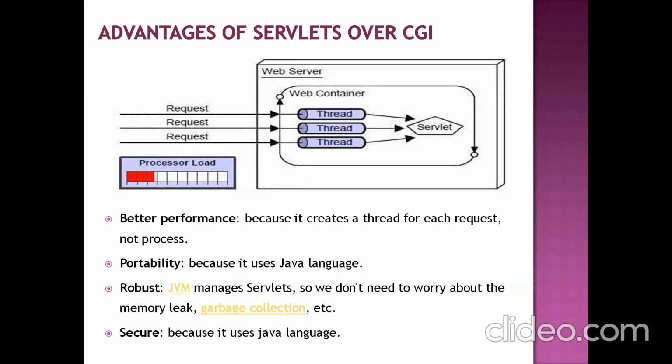And the Java language has an excellent garbage collection technique, so there is no need to worry about memory leaks, and no need to worry about security reasons. It will be very secure because it will run inside the JVM only, right? So these are all the main reasons to go for servlet technology over CGI.